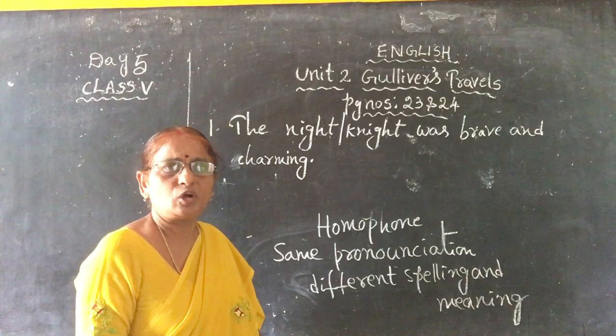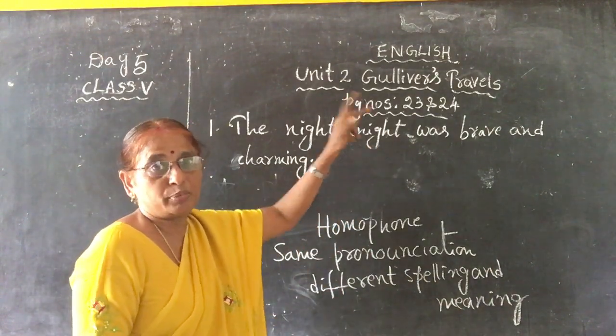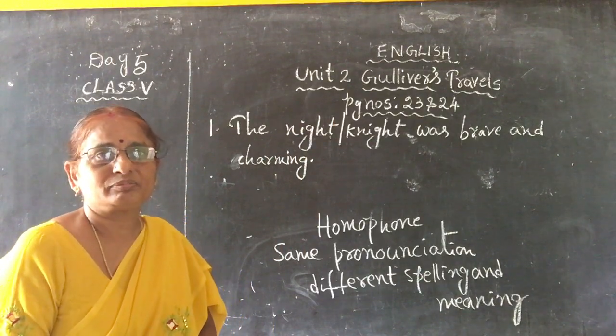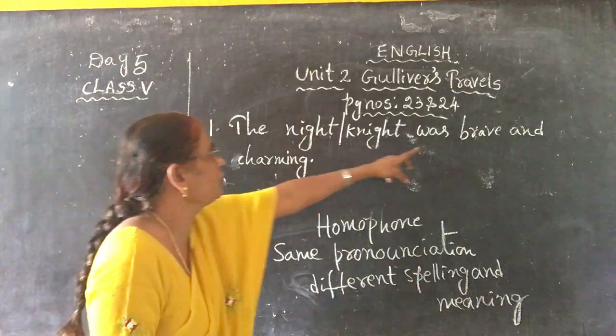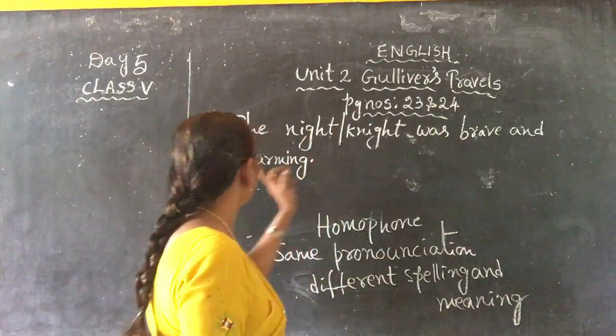What is called night? Day and night. You know, 12 hours day, 12 hours night. And what is called knight? Brave soldier, children. Great soldier. See, that's why I have given brave words here. See, the knight was brave and charming.